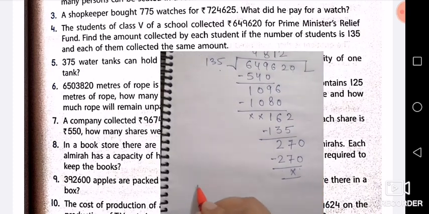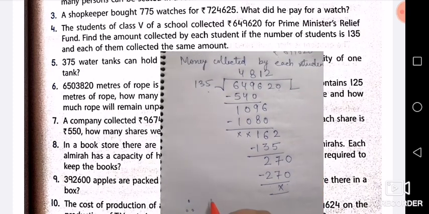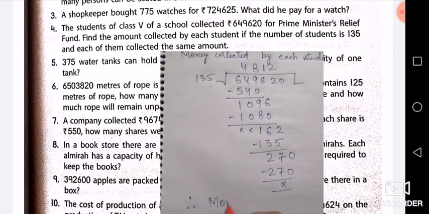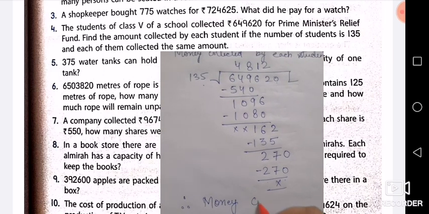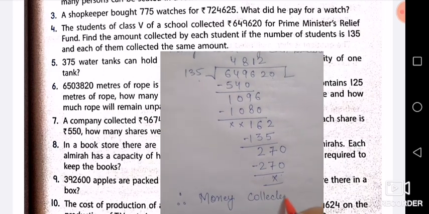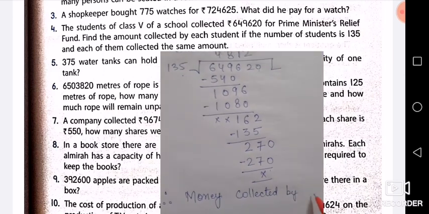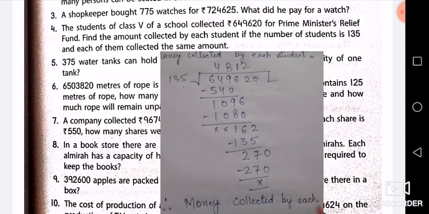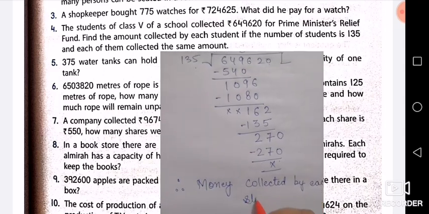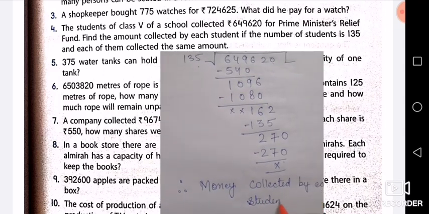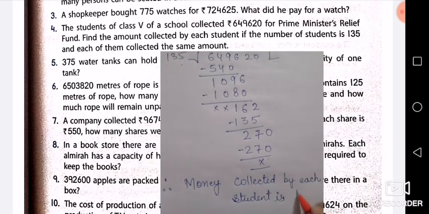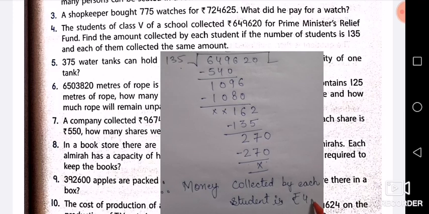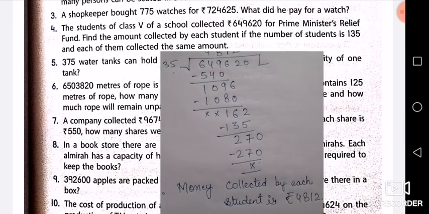So how much money will each child collect? Now you will write this last statement in the answer. Therefore, money collected by each student is, now we are talking about money, so we will write here rupees 4,812.